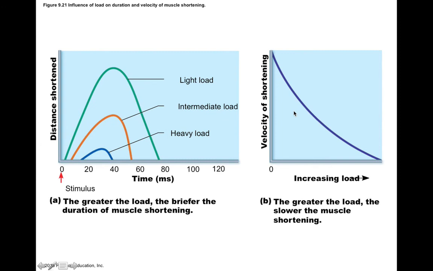Now, we also see that increasing the load changes the velocity of shortening. So if there's almost no load, muscles contract very rapidly. If there's a really large load, muscles will contract very slowly because they're having to pull really strongly against that load that they're resisting.